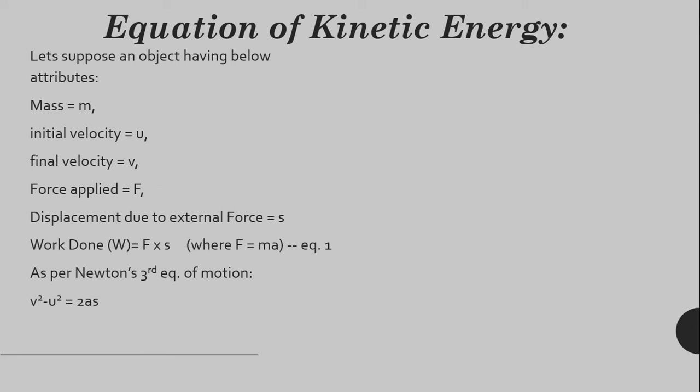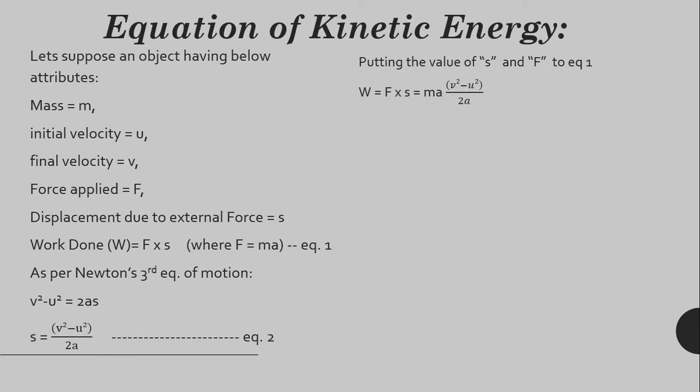And as per Newton's third equation of motion, v square minus u square is equal to 2as. When we rearrange this equation, we get s is equal to (v square minus u square) divided by 2a. Now we will put the value of force and displacement in the equation for work done.